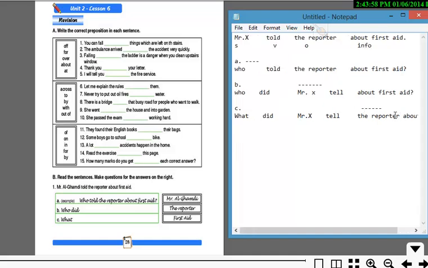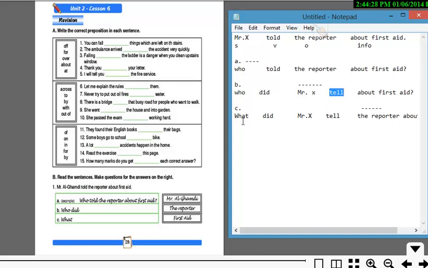So there you go. Again, I'm just going to review quickly for you. If I'm going to ask about the subject, I'm going to keep the sentence the same in the question form. And if I'm going to ask about the object, I'm going to change the verb into did, as the one that will function as the past tense, and then I'm going to use the same verb in the simple form. And then I'm going to change the order of the subject and the two verbs and put the subject in between, keeping the last information part the same.